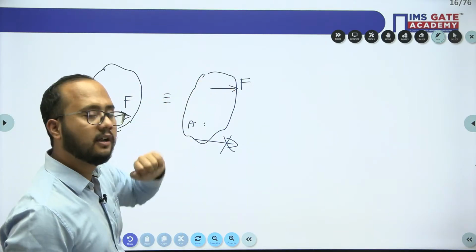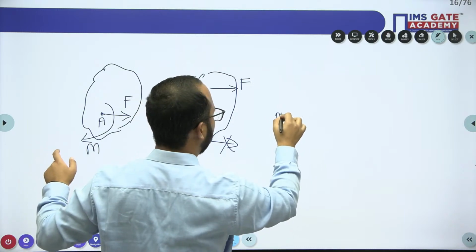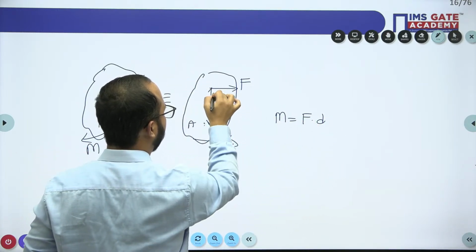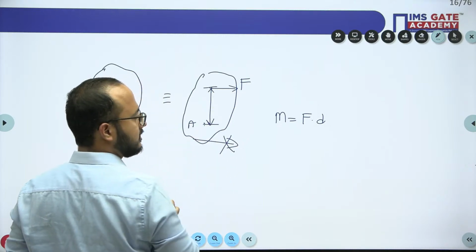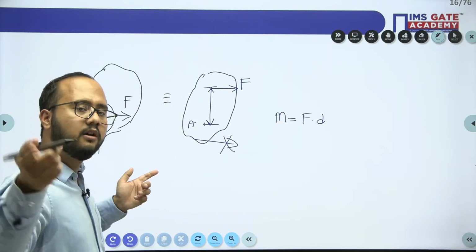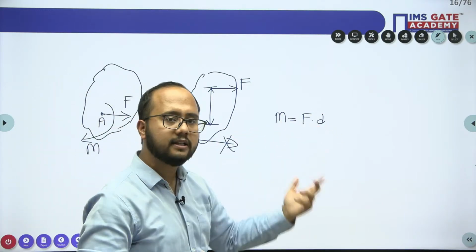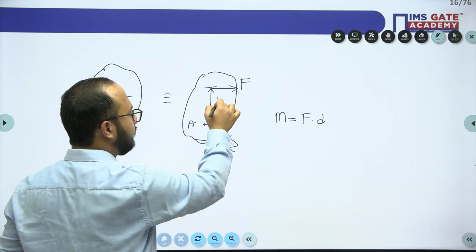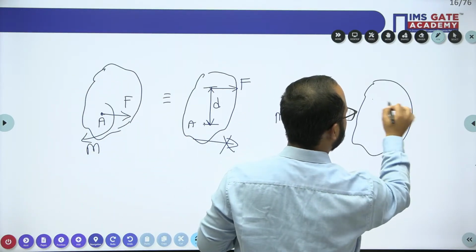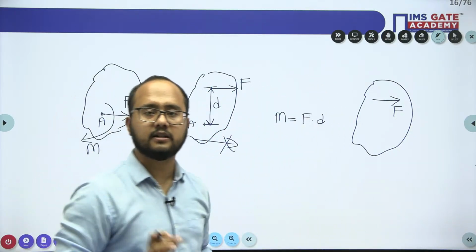The force will be F here. But how much distance? Simply, the moment value will be equal to F into D, so that will be the distance D we have. The moment value is already given whenever a force couple system is there. The moment value is given, the F value is given, and D you can easily calculate. Like that, we can convert this force couple system into a single force.